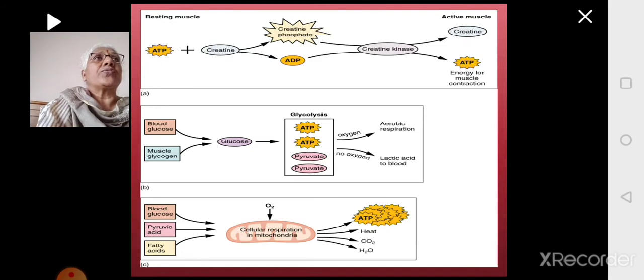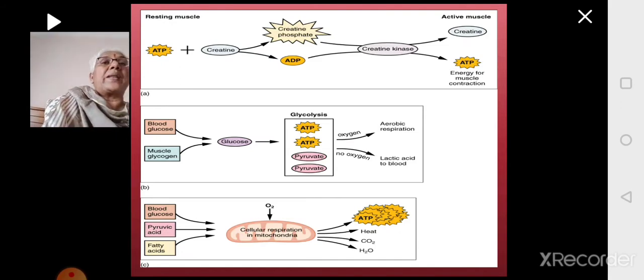In the absence of the oxygen in the working muscle, anaerobic respiration takes place where pyruvic acid is converted to lactic acid, and that will start releasing the energy. But if you look at the aerobic respiration, the amount of ATP produced is much more in aerobic respiration compared to the anaerobic respiration. Then you have the blood glucose, then the pyruvic acid, and also fatty acids.